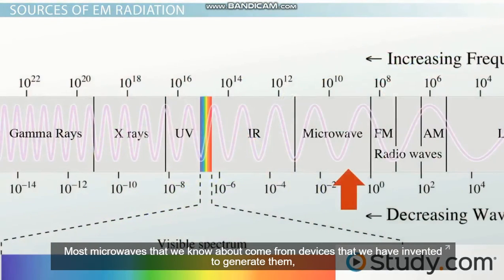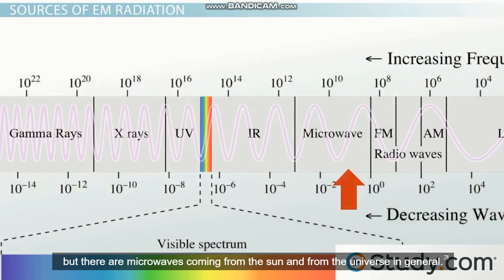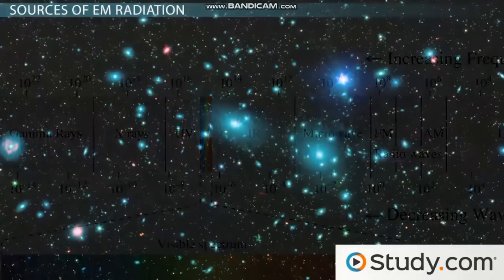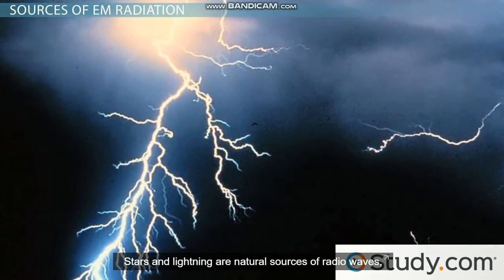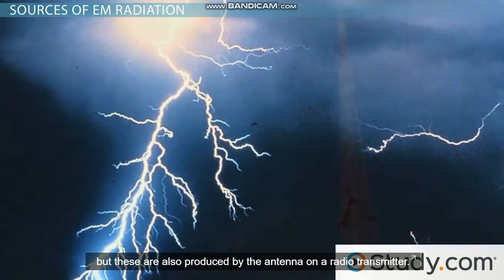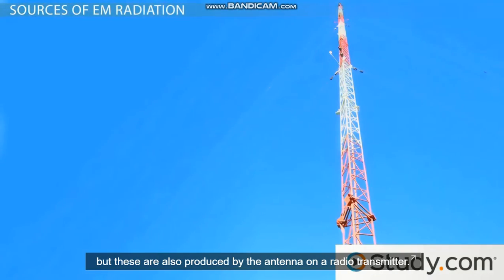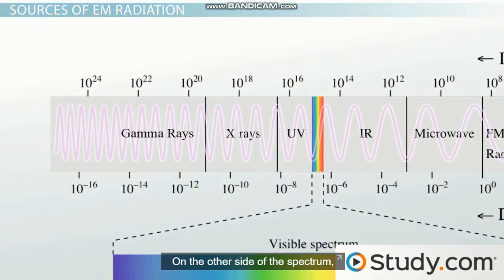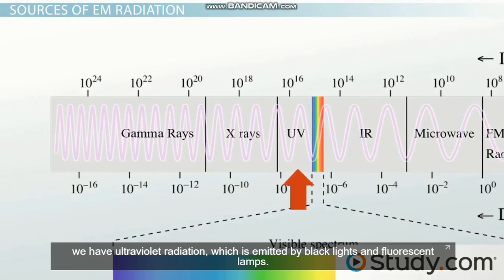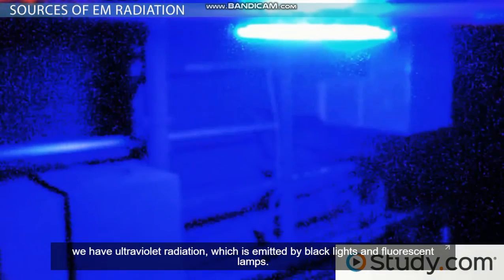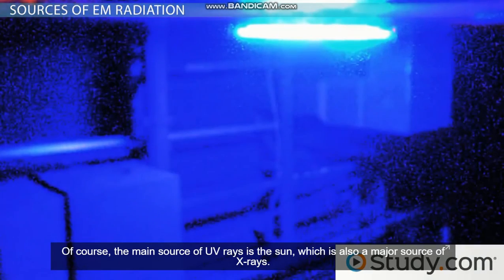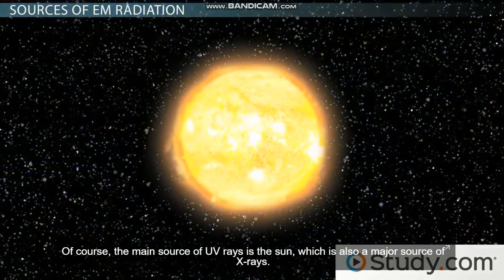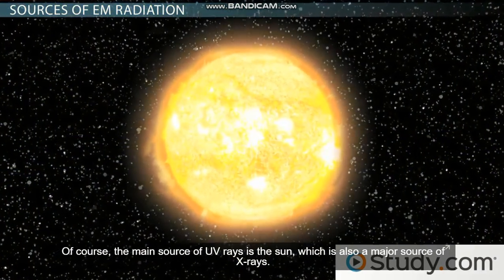Most microwaves that we know about come from devices that we have invented to generate them, but there are microwaves coming from the sun and from the universe in general. Stars and lightning are natural sources of radio waves, but these are also produced by the antenna on a radio transmitter. On the other side of the spectrum, we have ultraviolet radiation, which is emitted by black lights and fluorescent lamps. Of course, the main source of UV rays is the sun, which is also a major source of X-rays.